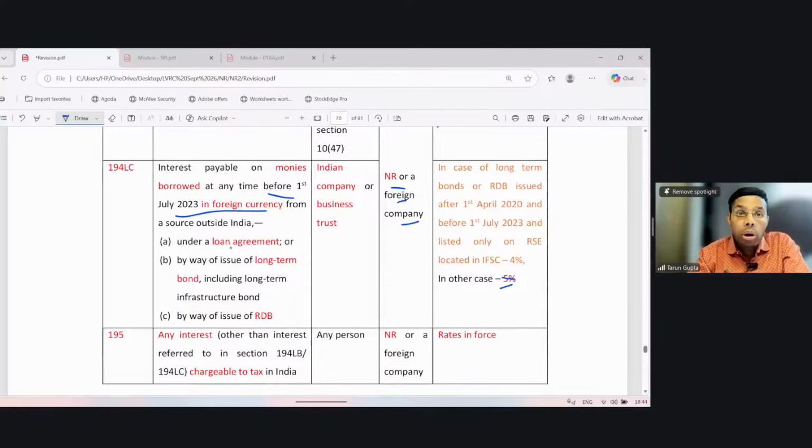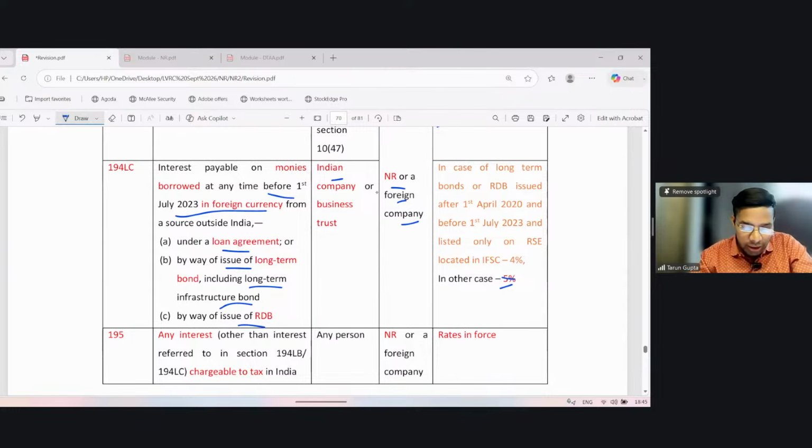Okay. From a source outside India under a loan agreement or by way of issue of long-term bonds, including long-term infrastructure bonds, or by way of issue of rupee denominated bonds. If an Indian company has issued these bonds and they have been subscribed by the non-resident, then the subsequent interest shall be taxable at the rate of 5% only. But the loan must have been obtained on or before 1st July 2023. So there was a sunset of July 2023. If the loan is obtained after 1st July 2023, then the benefit of 194LC is not available.